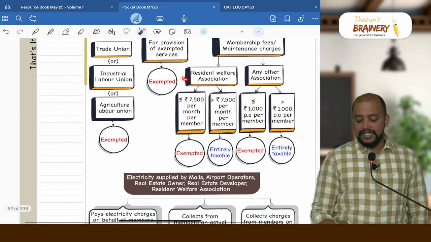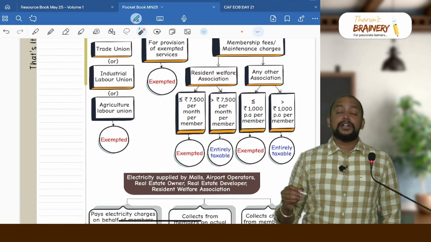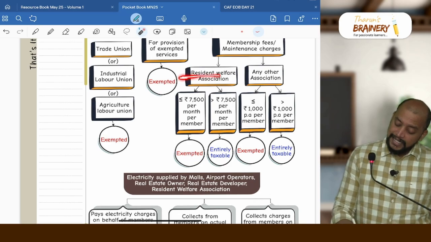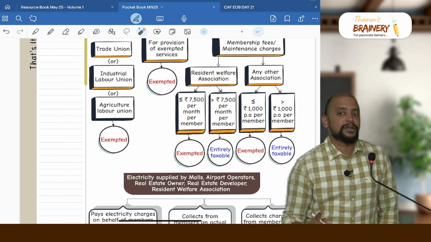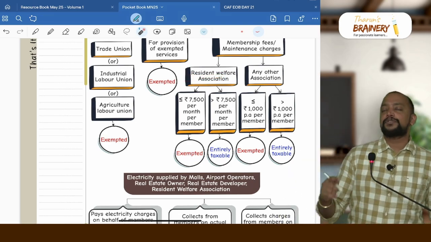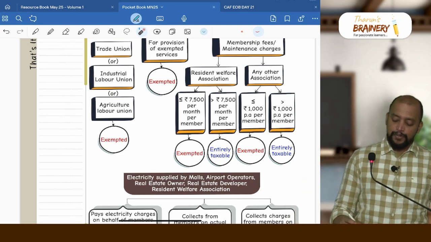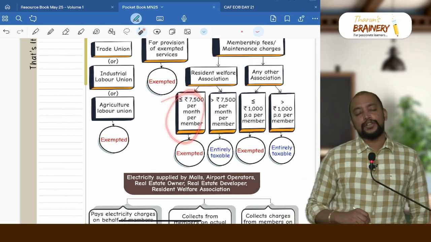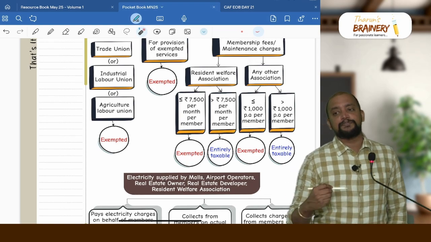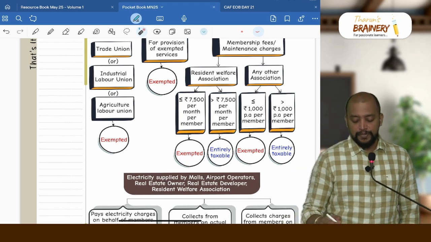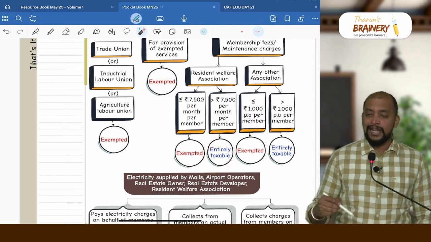Suppose it is a resident welfare association. Resident welfare association means an apartment owners association, only for residential property, not for commercial property. For commercial property also there will be maintenance charges, and that will be taxable. Only for the residential property, if it does not exceed 7,500 rupees per month per member, then it will be exempted. If it exceeds 7,500 rupees per month per member, entirely it will be taxable.